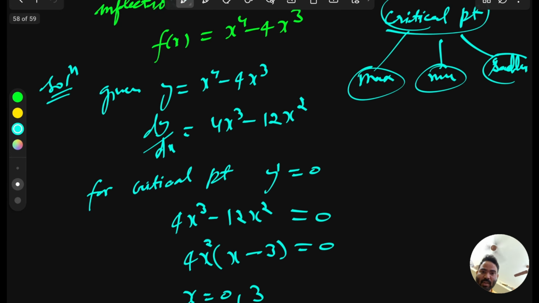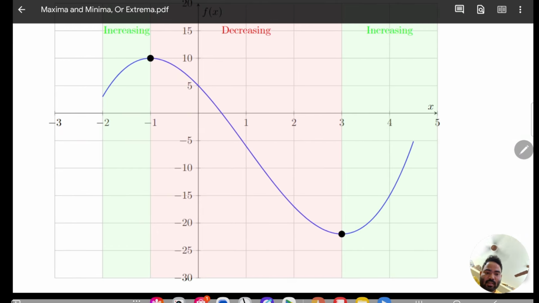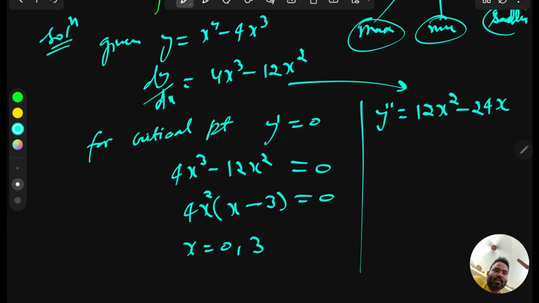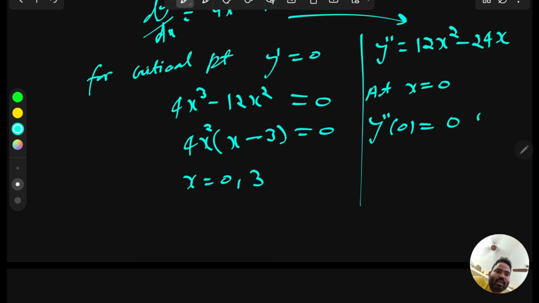So for this we have to find the double derivative. So y double dash equal to, if we just differentiate once again, we will get 12x square minus 24x. So this is our y double derivative. And now we have to check at x equal to 0, what is the sign of y double dash. So at x equal to 0, this will give you 0. And if y double dash is 0, it means saddle point, directly you can say saddle point.